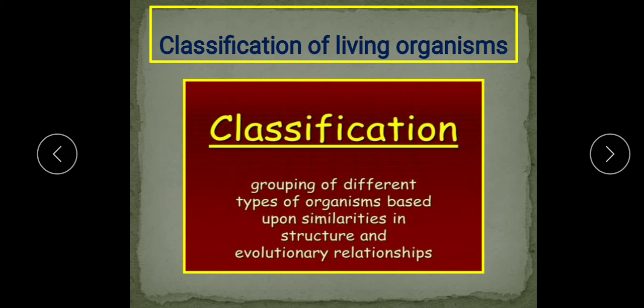Classification helps to place organisms in a specific sequence to show their evolutionary relationship, that is phylogeny. Classification also allows biologists around the world to develop a consensus on the identity of a specific type of organism. As well, classification helps in interpreting the poorly developed structures of fossil organisms also. So this is the need of classification.